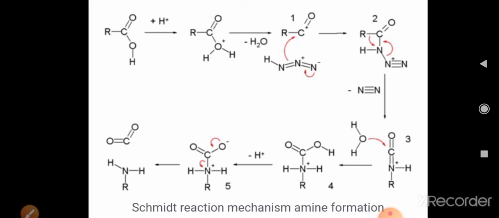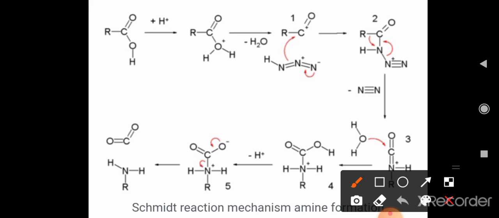This product formed now reacts with azide, that is the azide. During this process, this nitrogen gets bonded with this carbon atom.